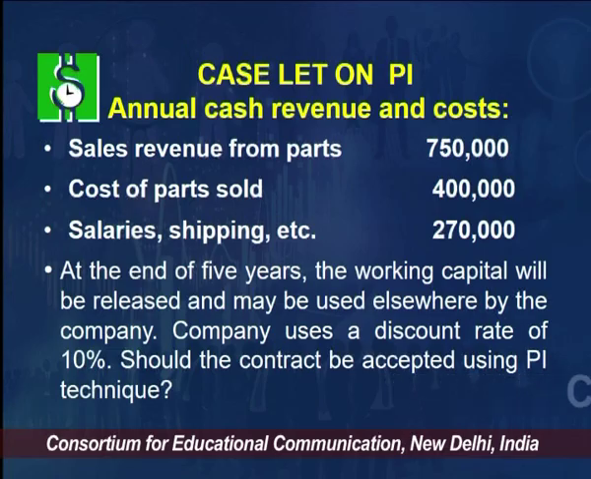Now at the end of 5 years, the working capital will be released and may be used elsewhere by the company. The company uses a discount rate of 10%. The question is, should the contract be accepted using the PI technique or not? So this is the case of OJAS company.